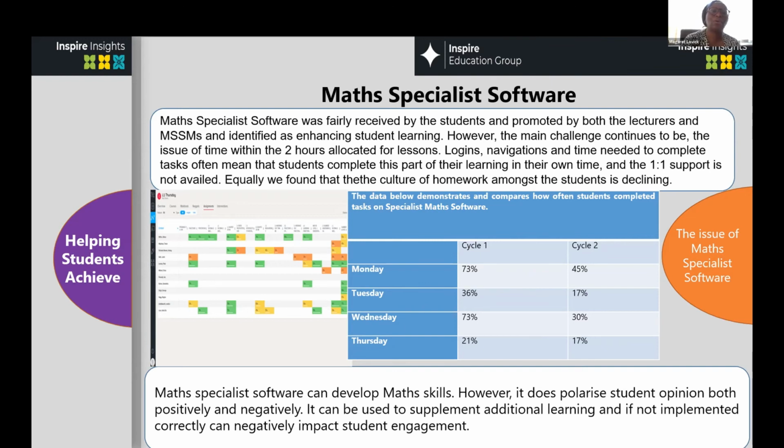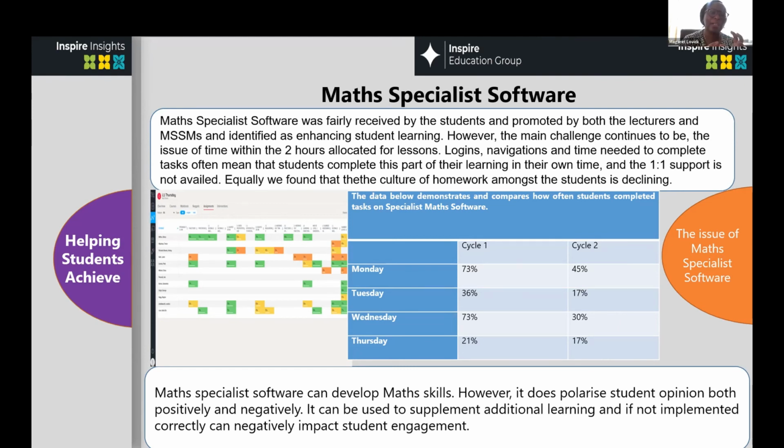Equally, there was a question of the culture of homework seems to be in decline. When you encourage students to complete this work at home, it always seems to be like not a thing. They want to do most of the work in the lesson, or can't log in, or the laptop wasn't working, the internet is not working at home. All kinds of issues like that were at play, even though for most of our students, they are given, for example, laptops and Chromebooks and that kind of thing to take home, especially during the lockdown.